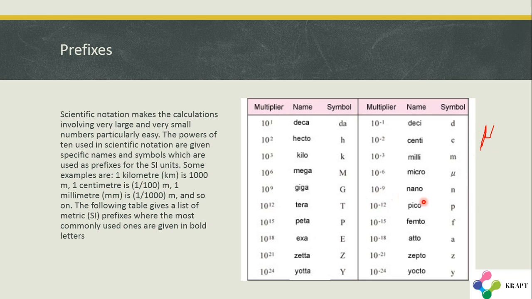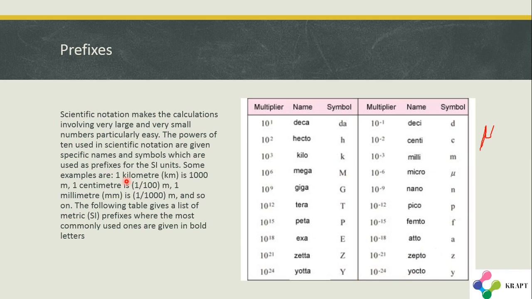10 to the power of minus 9 is nano, and 10 to the power of minus 12 is pico, p. 10 to the power of minus 15 is femto, f, and 10 to the power of minus 18 is atto, a. 10 to the power of minus 21 is zepto, z. Here everything is in small characters, and here everything is in large characters except kilo, hecto and deca. Atto is a, and 10 to the power of minus 21, zepto, is small z. 10 to the power of minus 24, yocto, is y.